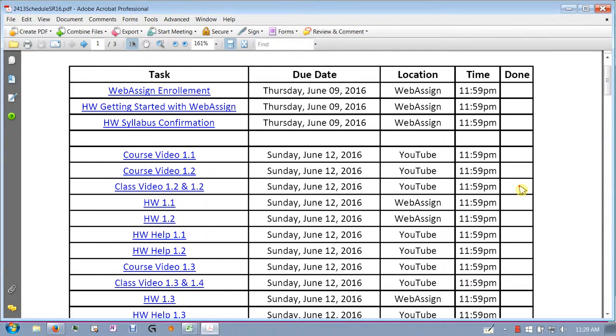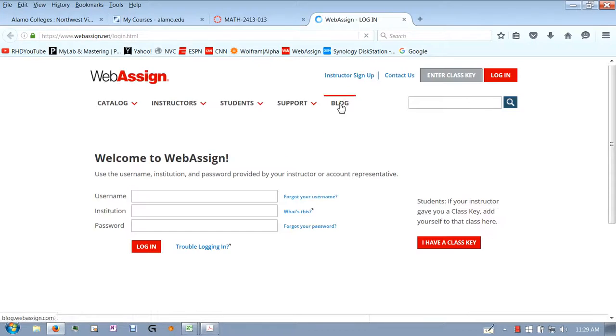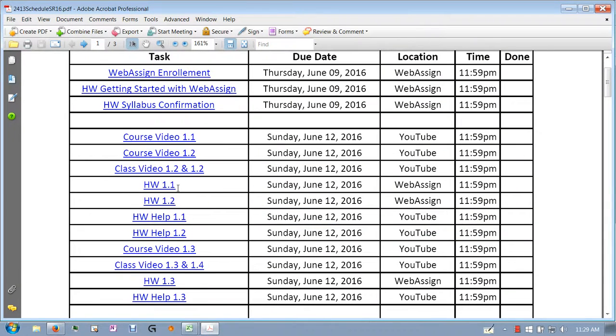Check it off, and then when you're done with that, you finally go and do your homework, and then your homework is online. I'm going to show you where that is. So when you click on this, it'll take you to WebAssign. You'll log in. I still haven't shown you how to do that yet, and you'll go do your homework. And also, these are the 2 homework assignments.